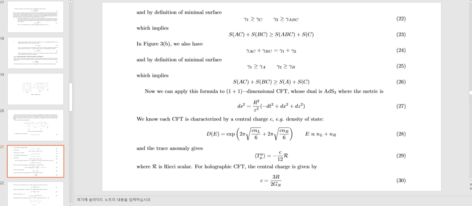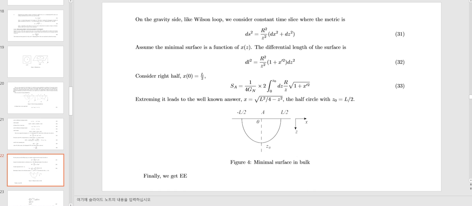Now we can apply this formula to a 1 plus 1 dimensional CFT whose dual is AdS3, where the metric is this. We know each CFT is characterized by a central charge c, the density of states is like this, and the trace normally gives this, where R is the Ricci scalar. For holographic CFT, the central charge is given by this.